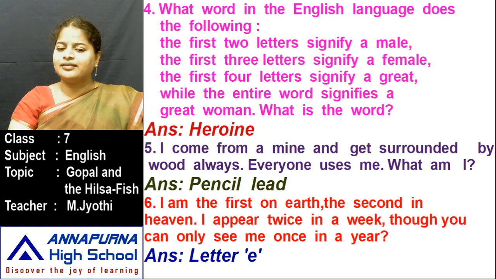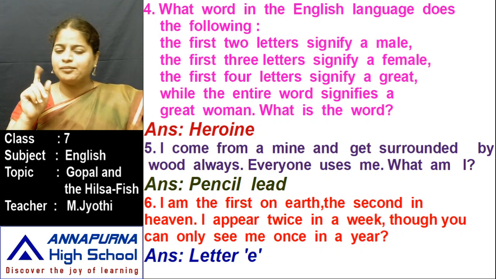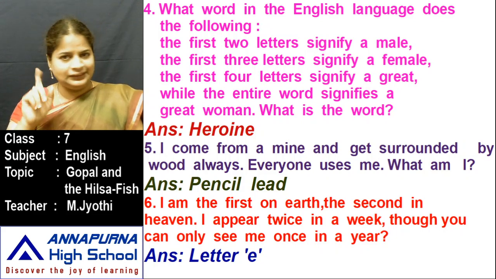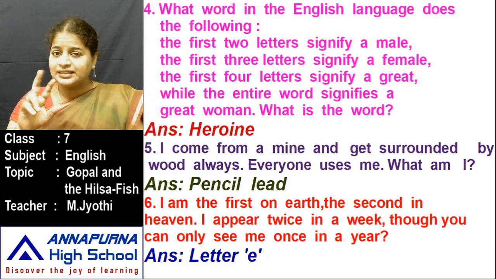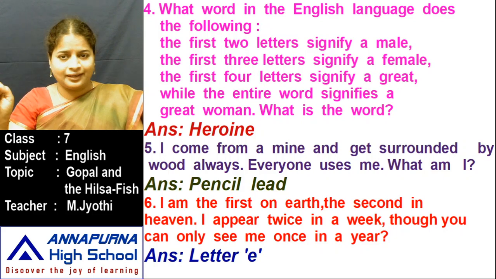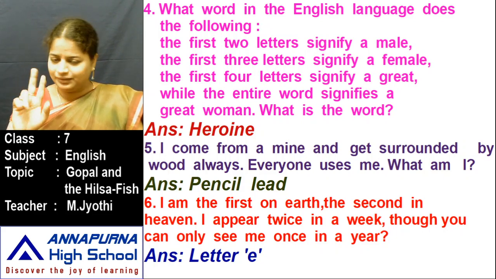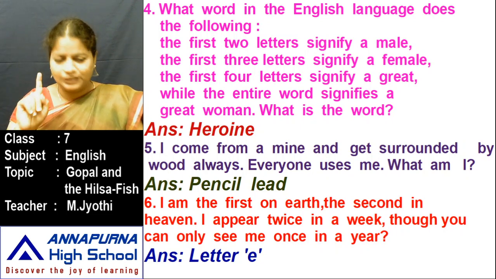I am the first on earth, the second in heaven. I appear twice in a week, though you can only see me once in a year. Very easy answer, that is letter E. See, I am the first on earth, E-A-R-T-H. What's the first letter? E. Second in heaven, H-E-A-V-E-N. What is the second letter? E. I appear twice in a week, W-E-E-K. What's the letter that appears two times in that week? E. You can only see me once in a year, Y-E-A-R. One time only, letter E.